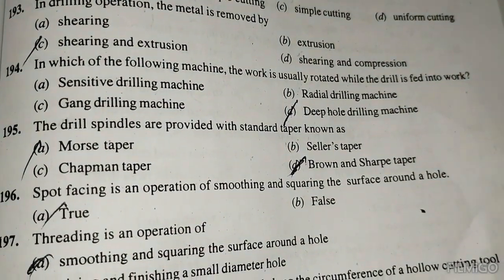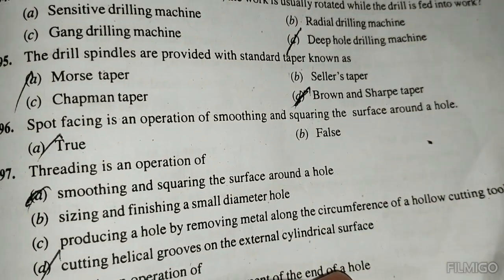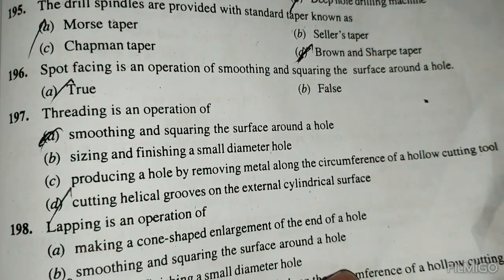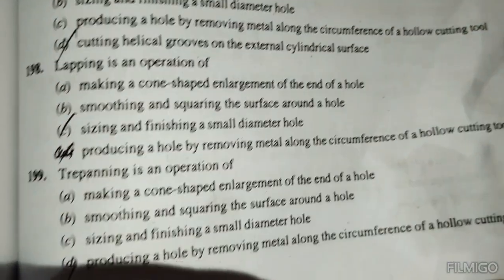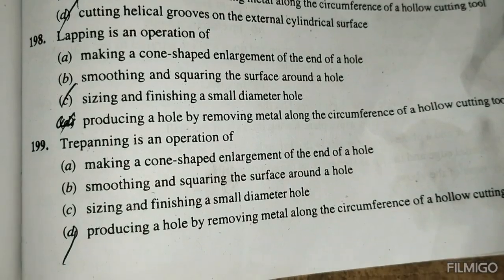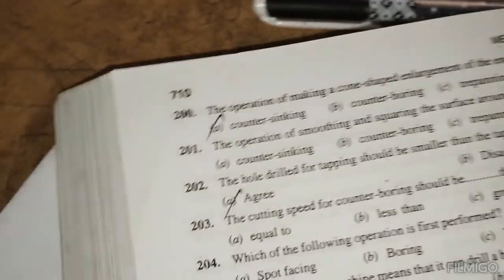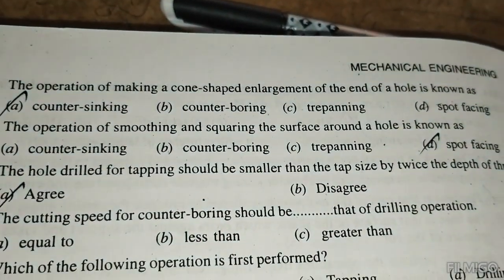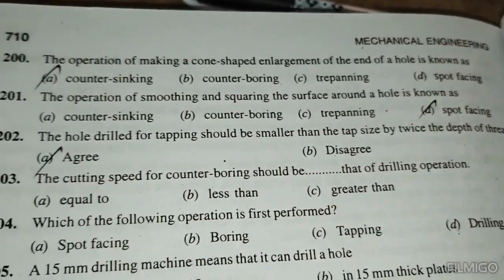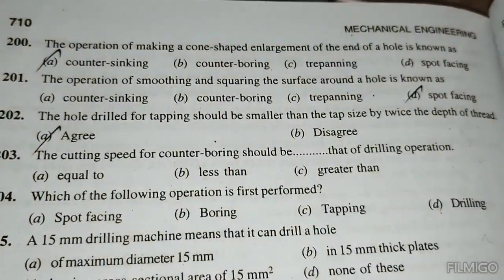The drill spindles are provided with a standard taper known as the Morse taper. Spot facing is an operation of smoothing and squaring the face around a hole. Threading is an operation of cutting helical grooves on an external cylindrical surface. Lapping is an operation of sizing and finishing a small diameter hole. Trepanning is an operation of producing a hole by removing metal along the circumference of a hollow cutting tool. The operation of making a cone-shaped enlargement of the end of a hole is known as countersinking. The operation of smoothing and squaring a surface around a hole is known as spot facing. The hole drilled for tapping should be smaller than the tap size, by twice the depth of thread.